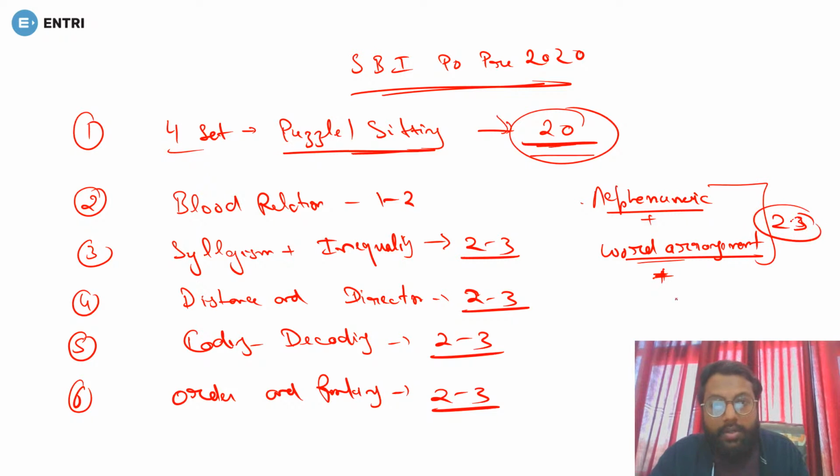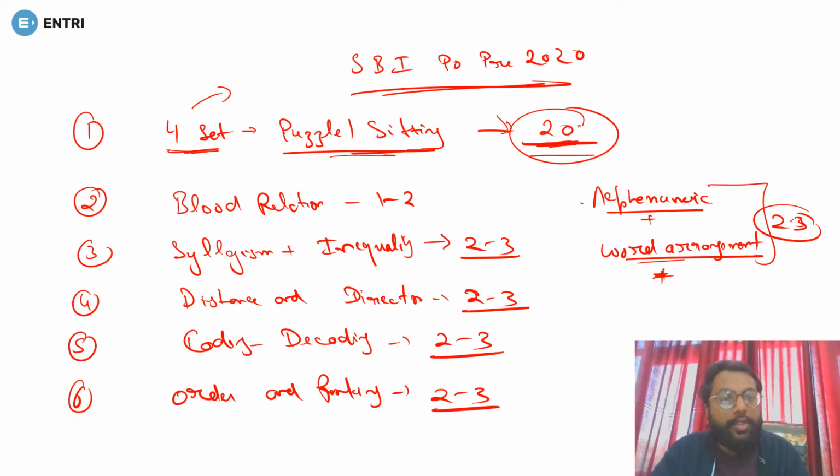So all in all, the most important point is these four sets of puzzle and seating. Now I am not saying it is for sure 4, it can be more, but 20 marks should be there from the puzzle and seating arrangement, that is very sure. I think till here everything is now clear to you. So now we are moving on to our live mock test.